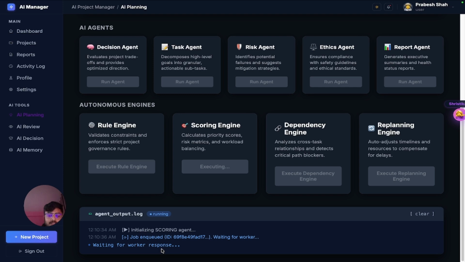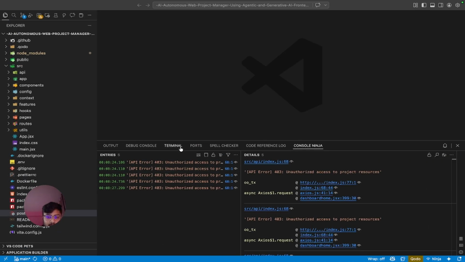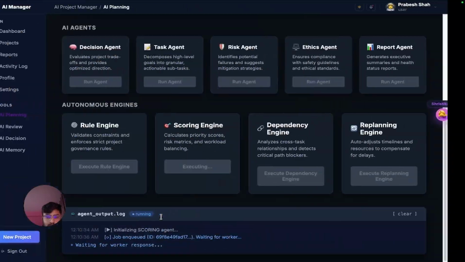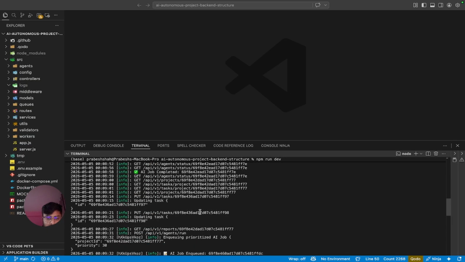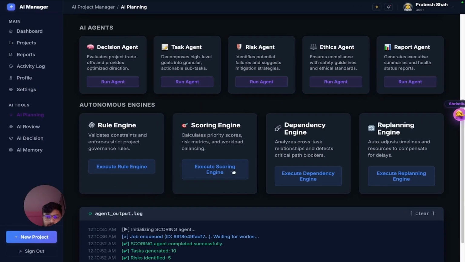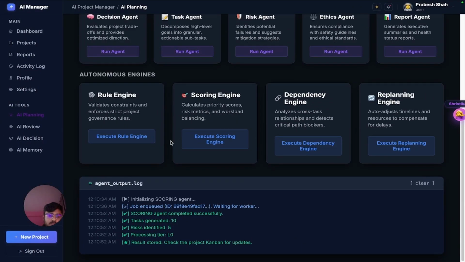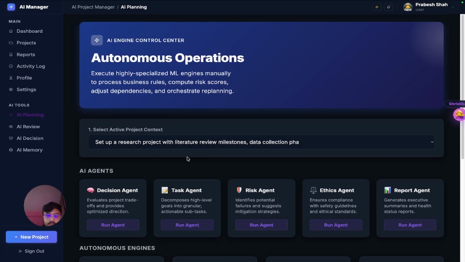Now the worker agents are running in the background. As you can see, the agents have started. This is the front end, back end. As you can see, the records are being operated down to the lists. Okay, successfully executed on the Kanban board. If we go to the board, we'll see that.